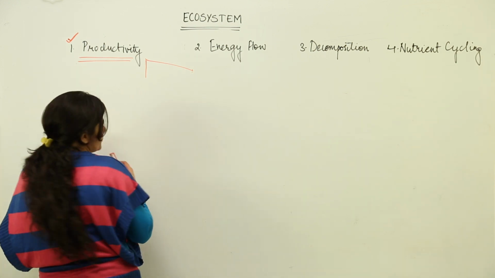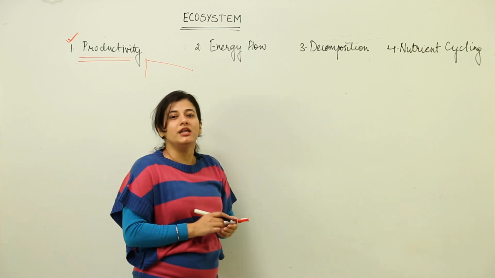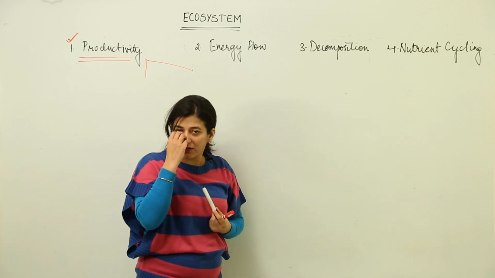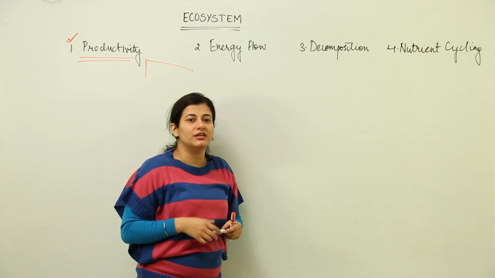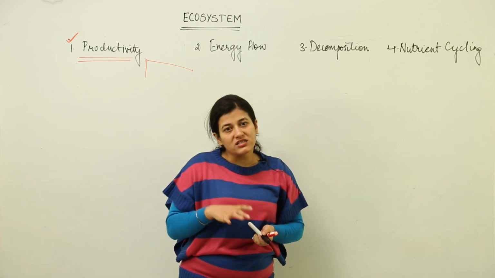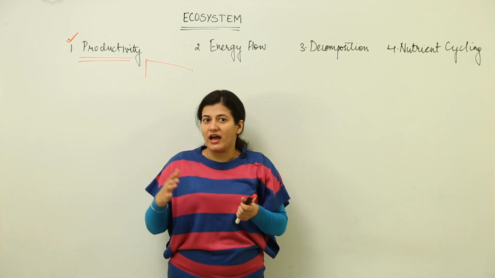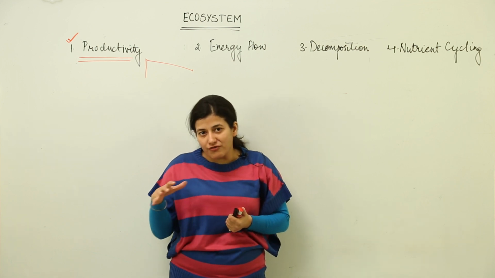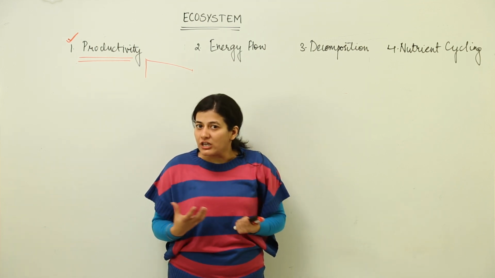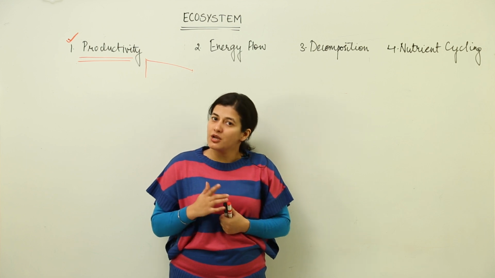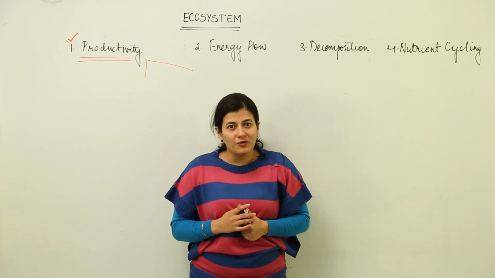But when I say that you are producing 200 units in 1 week, that is productivity. So we have the unit of productivity, that is biomass per year, like we have the time limit as well. The rate of biomass production for a given ecosystem is termed as its productivity. So this is all about productivity.